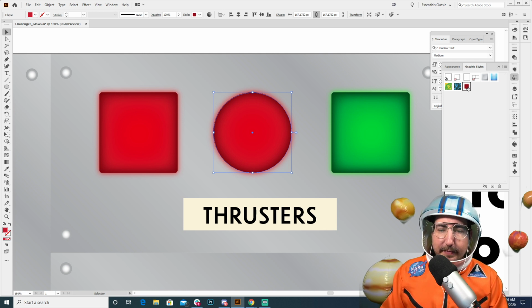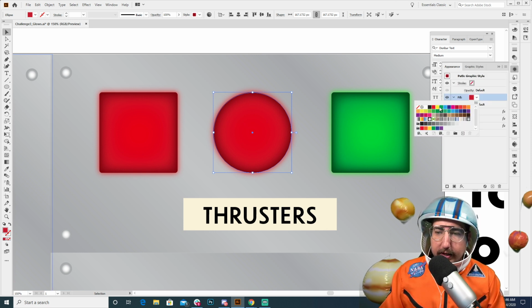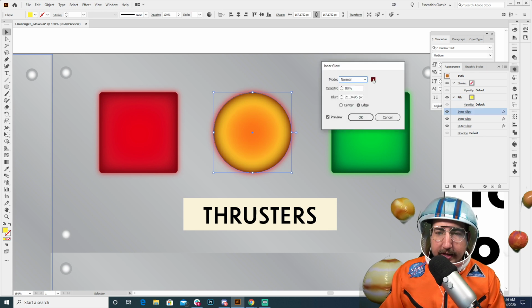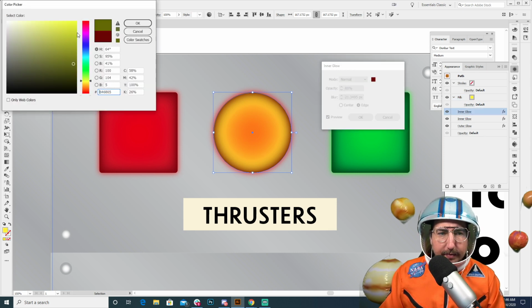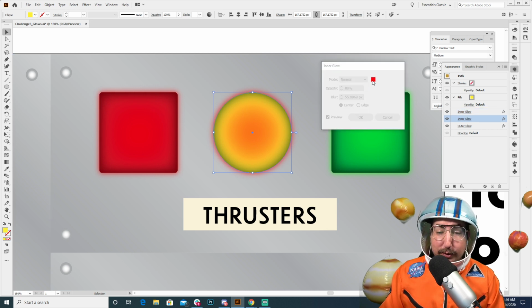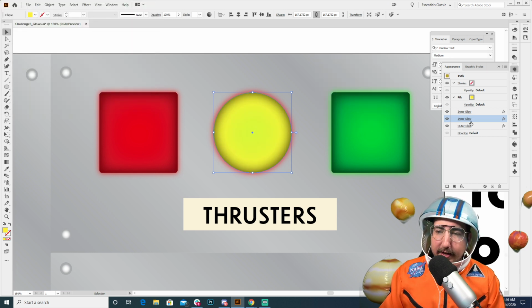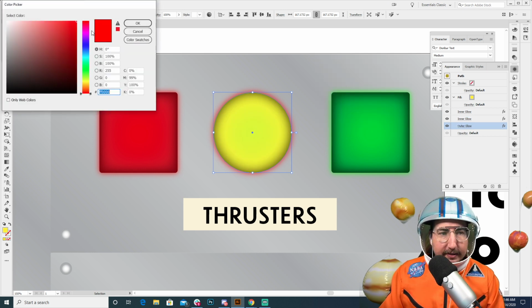Pretty cool. And something that I like to do is I will work in graphic styles in grays. I'll work in grays, and then I can drop color on top of it to change the color of those things. So if we want to, real quick, let's just go in and change this into a yellow button. Again, all of this is customizable. I'm having trouble with words today. All of this is able to be customized. How about that? And you can play around with your different colors, your different buttons, and even making these some crazy shapes.